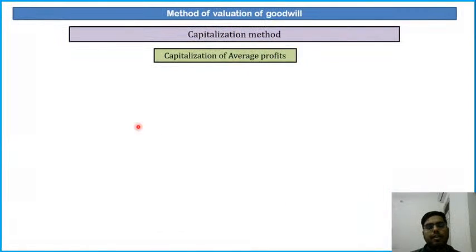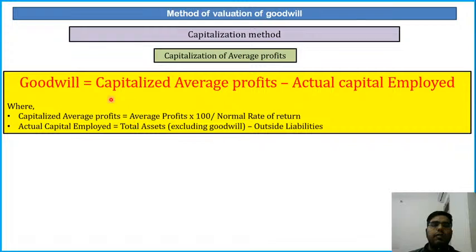So first of all, capitalization of average profits. Goodwill is equal to capitalized average profits minus actual capital employed. Clear? Okay. So capitalized average profit. The formula for capitalized average profit is average profits into 100 divided by normal rate of return. Normal rate of return will be given in the examination.